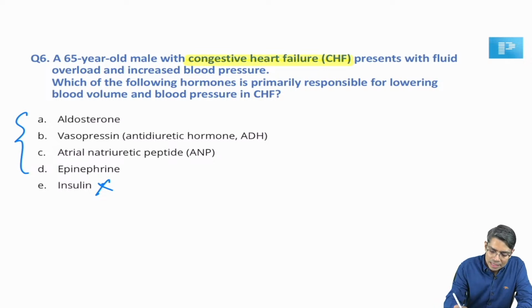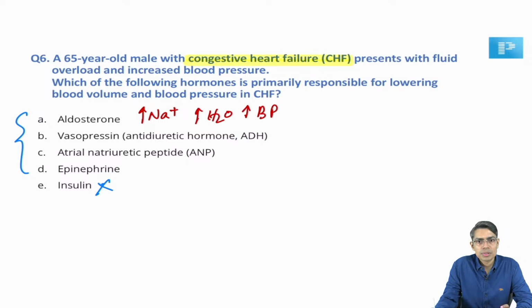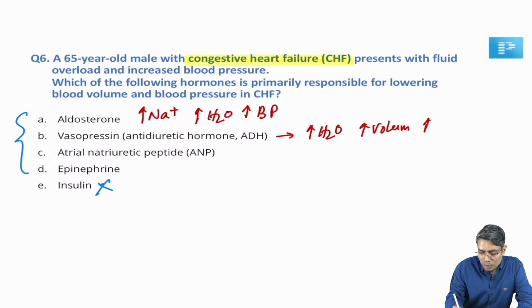But we all know that if the aldosterone is high, it is going to increase more sodium reabsorption. More sodium reabsorption means more water and there will be more blood pressure. So it is going to increase your blood pressure, increase your blood volume, not decrease it. Vasopressin or ADH is going to reabsorb more water from the kidney. More water reabsorption means more blood volume, okay. More blood volume means it is going to increase your blood pressure, right.